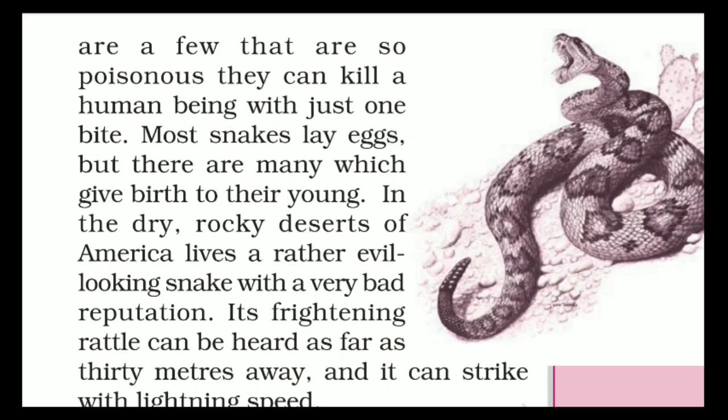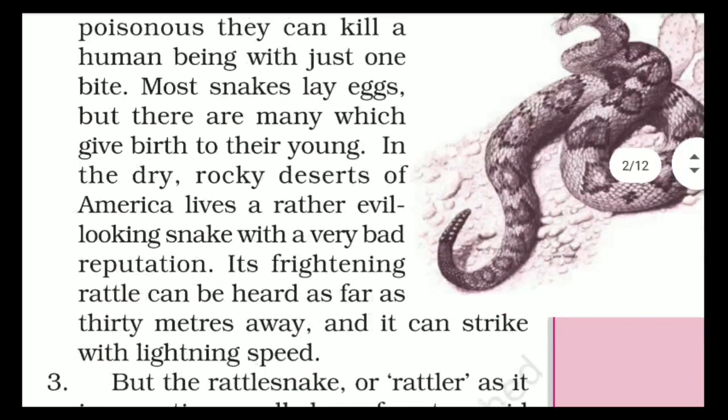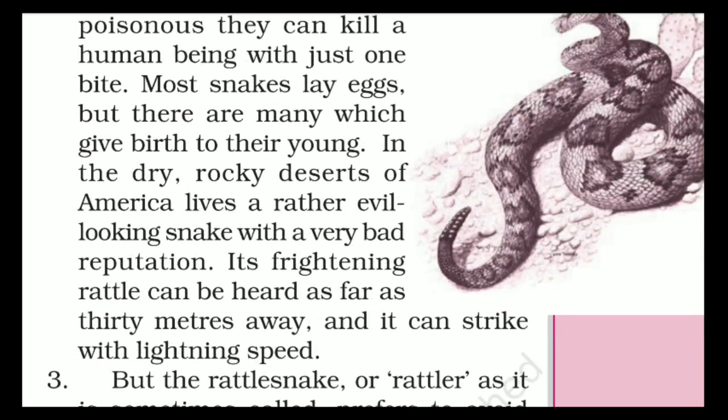In the dry rocky deserts of America lives a rather evil looking snake with a very bad reputation. Its frightening rattle can be heard as far as 30 meters away, and it can strike with lightning speed.